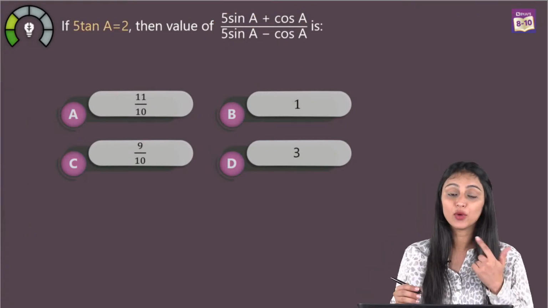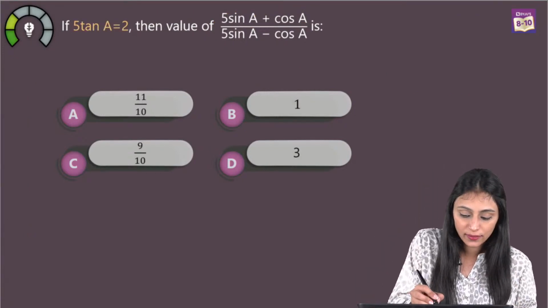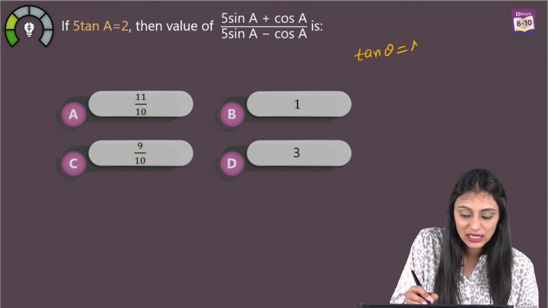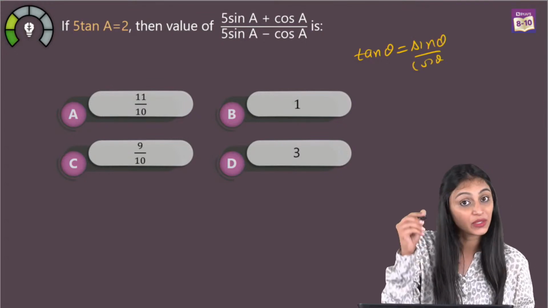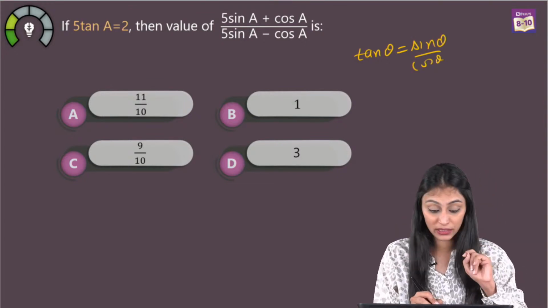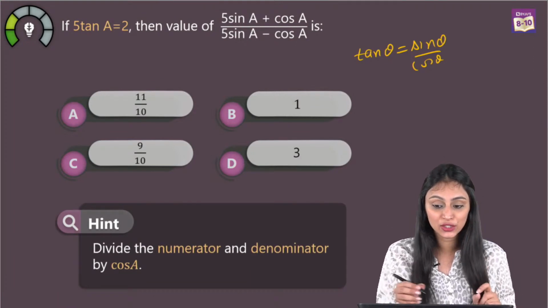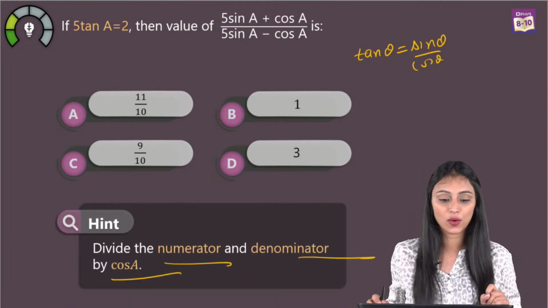Another way to do it is to convert this in terms of tan. We know that tan theta is equal to sin theta by cos theta, correct? So cos theta is in the denominator. What I'll do is divide the numerator and denominator by cos A.